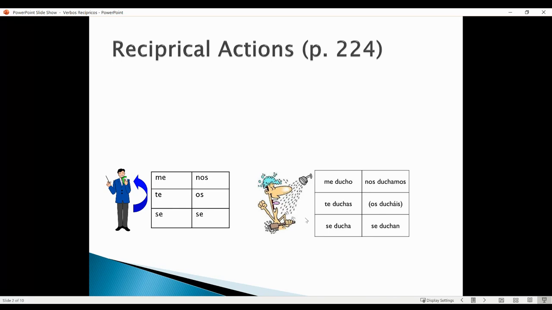Earlier in this year, in chapter 2, you learned how to conjugate reflexive verbs, right? If you remember, with reflexive verbs, the person doing the action did the action to themselves, right? So if you look at this picture, you have someone that is showering themselves. The person doing the action is also the recipient. They're not showering someone else, right? They're not bathing someone else.